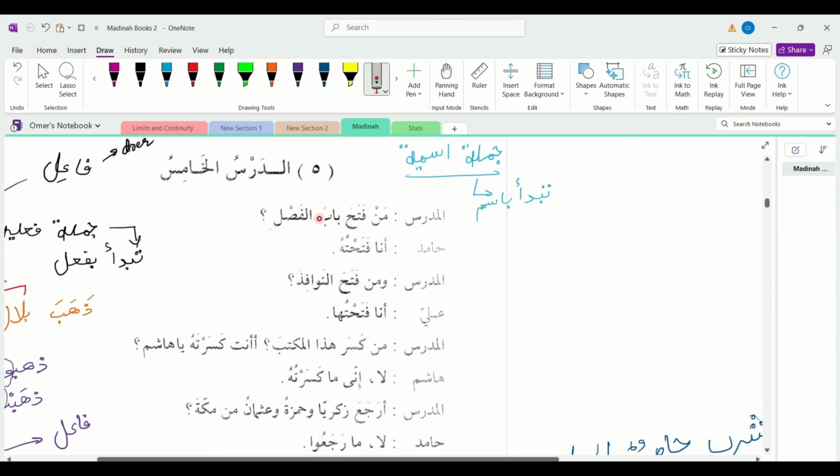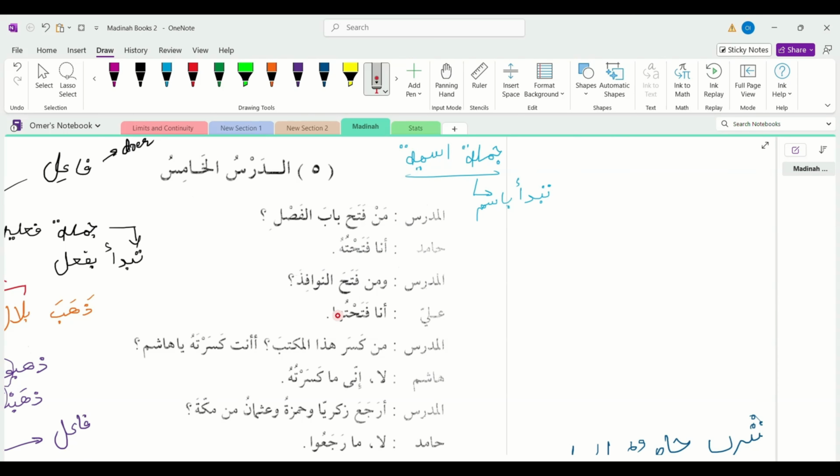أنا فتحته. So we could have just said فتحته. أنا was an addition to that, an extra thing. أنا فتحته. باب is مذكر or masculine. أنا فتحته. I opened it.